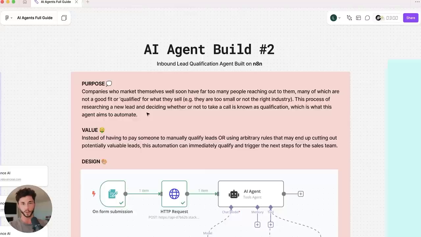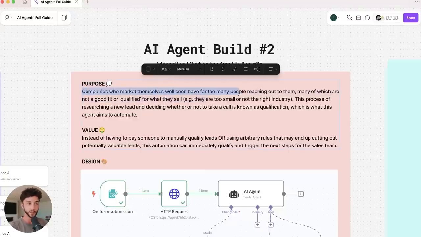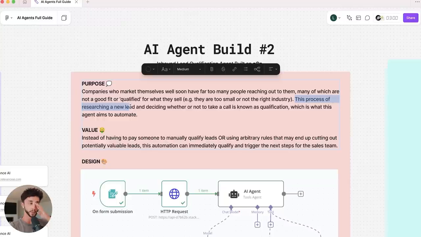And just quickly, it's good that we walk through the purpose and the value behind this automation so that we know why we're doing it, right? So this inbound lead qualification use case is based on the fact that companies who market themselves well soon have far too many people reaching out to them, many of which are not a good fit or what you'd call qualified for what they sell, e.g. they're too small or they're not the right industry. Like you have a business and they say, we only help XYZ kinds of businesses. And if leads come to that business who are not qualified, then they obviously don't want to be taking calls or doing anything further with them. So this process of researching a new lead and deciding whether or not to take a call is known as qualification, which is what this agent aims to automate.